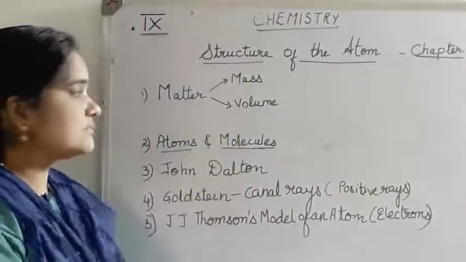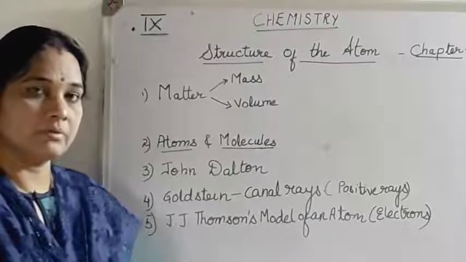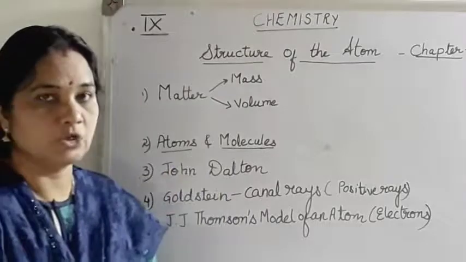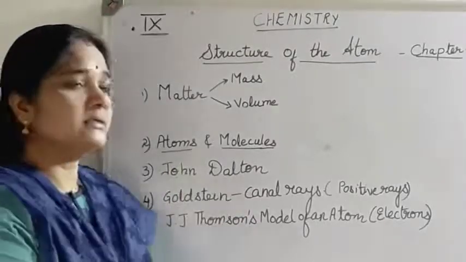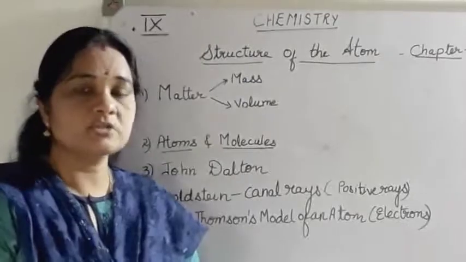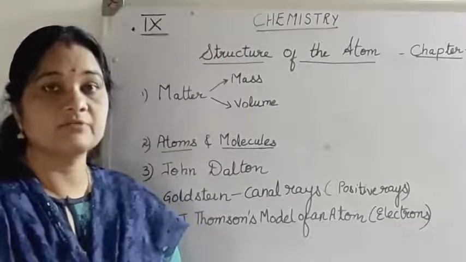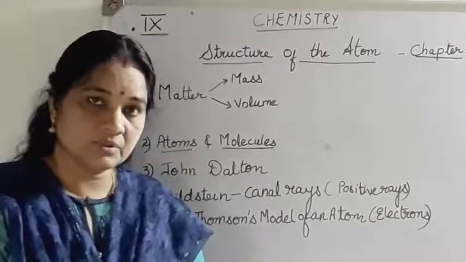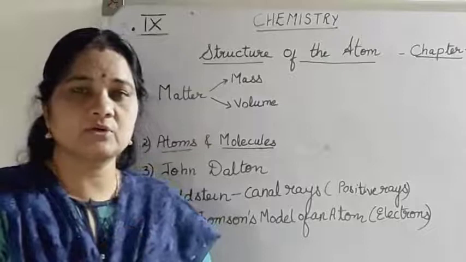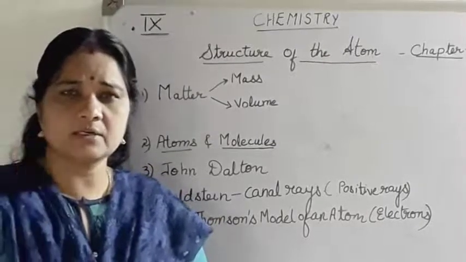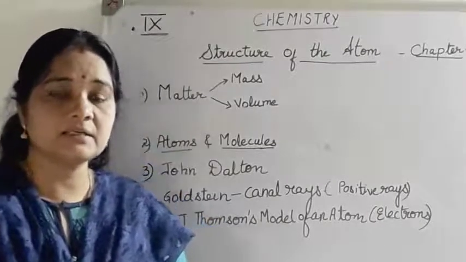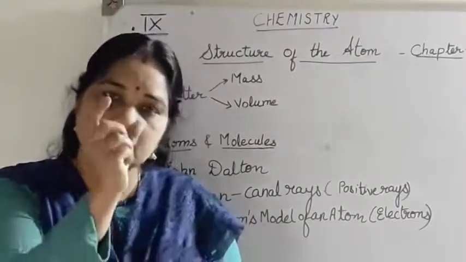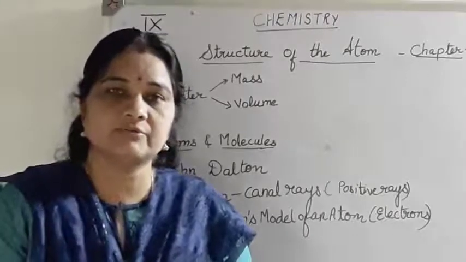So atoms and molecules: matter is made up of tiny particles known as atoms, and atoms combine to form molecules. The basic concept about atoms was given by one famous chemist, John Dalton. During his experiments, he said that the atom is the tiniest particle of matter, and that it is indivisible. We cannot divide atoms further. That is the smallest particle.